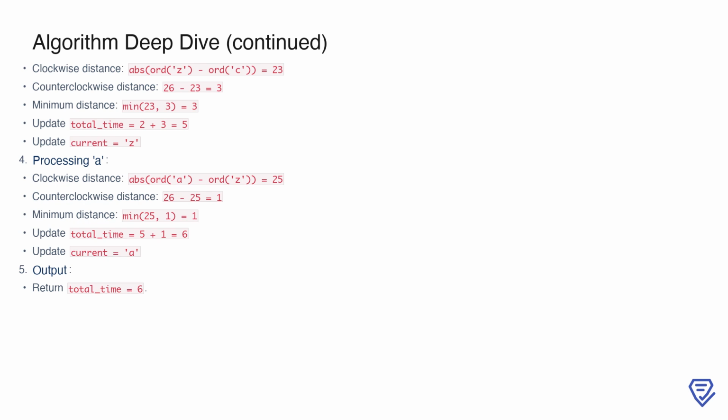For the input za, we start with the pointer at A and the total time set to 0. First, we process C.